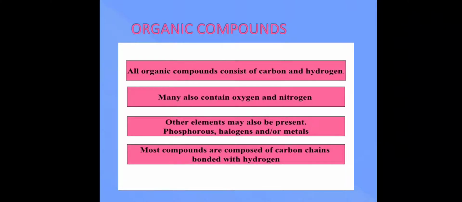So all organic compounds consist primarily of carbons and hydrogens. Many of the compounds may also contain oxygen, maybe some other non-metal like nitrogen. Sometimes you have even phosphorus, halogens. Even a metal could be present in an organic compound. Most compounds are composed of carbon chains bonded with hydrogen. So basically, most of the carbon compounds are formed with chains or branches of carbon and hydrogen.